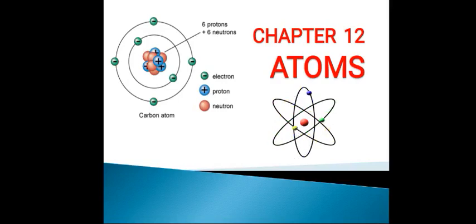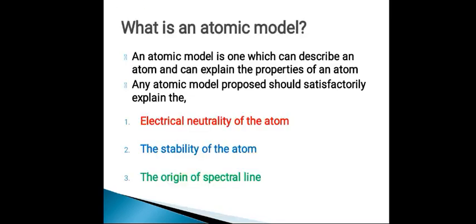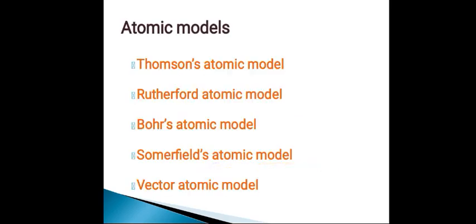In the previous class discussion regarding the chapter atoms, we have discussed the introduction part. What is an atom? What are the subatomic particles such as proton, neutron and electron, and different atomic models. The list of different atomic models we have discussed to explain the structure of an atom.